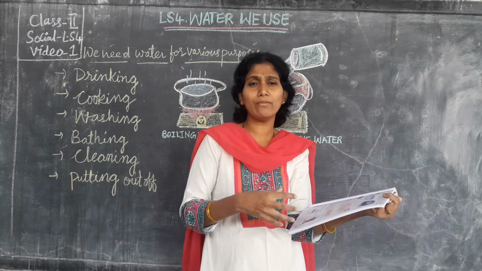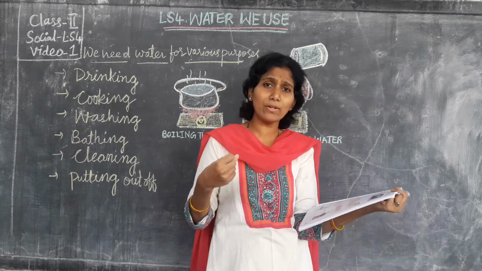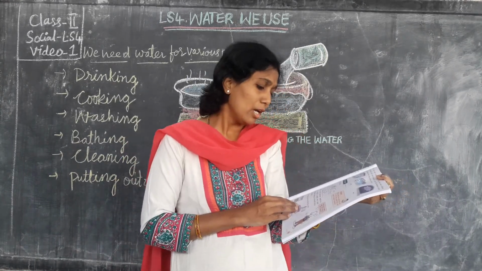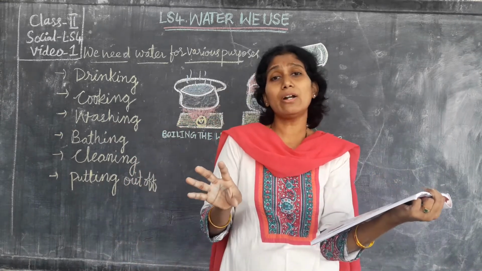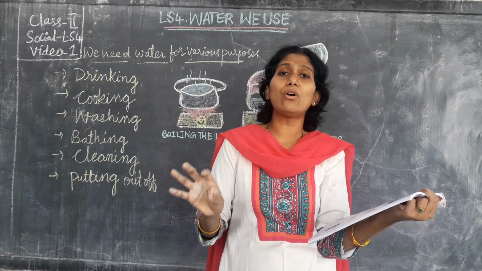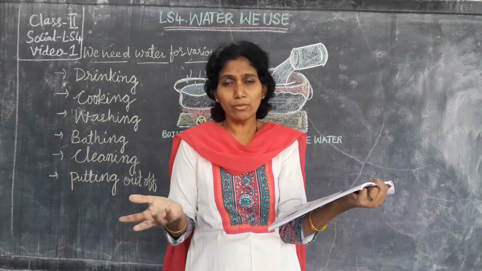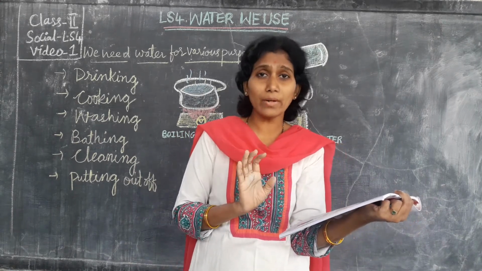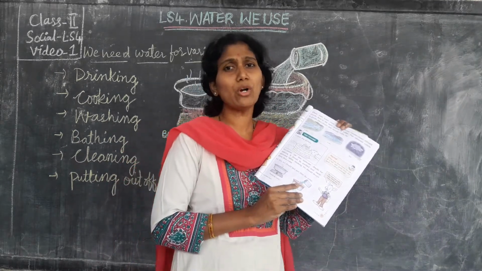We have to take out the germs from that water. We should always drink clean water, covered water, not open water. Closed utensil water you have to drink.